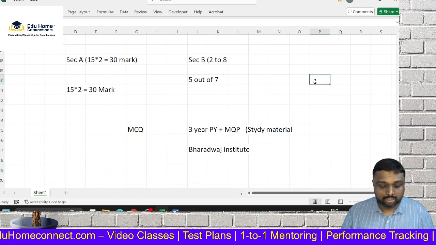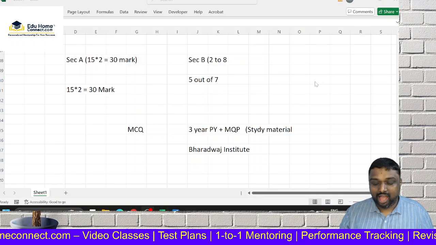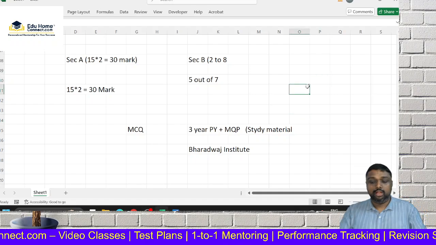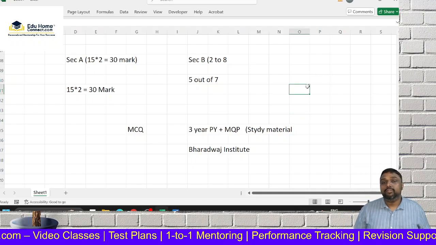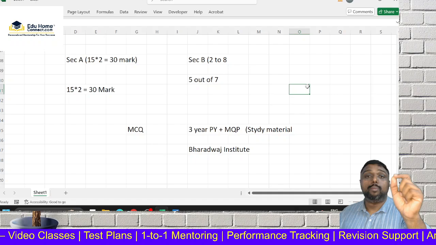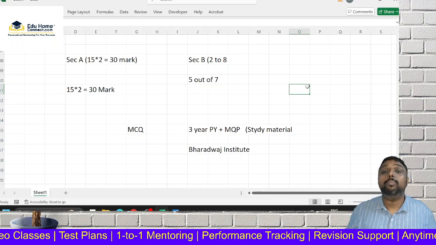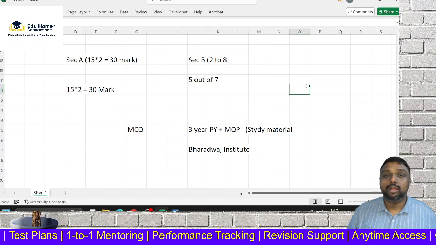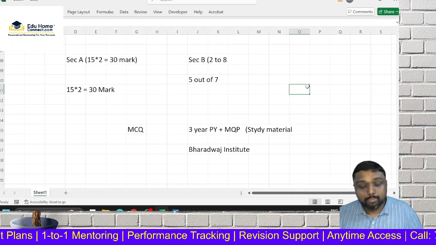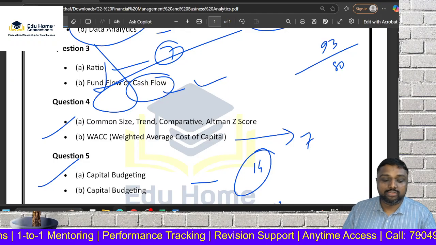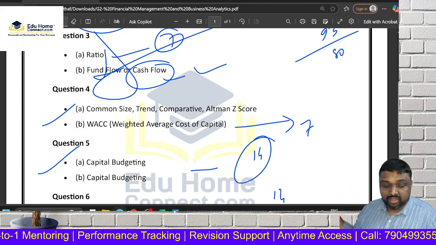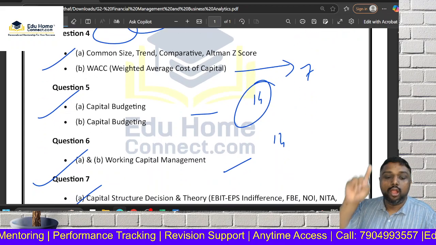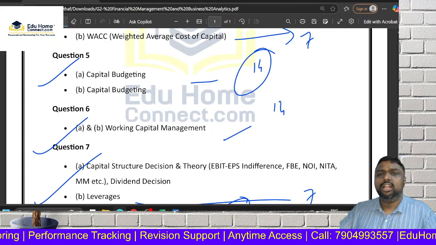So my dear friends, hope all of you are clear on how to approach this exam. When you approach this FM exam, you have to approach strategically. There is no meaning in keeping a prolonged session when we have just 10 days for our exam. So I request you to prepare properly on the weightage we gave. Which chapters are very important? Capital budgeting we should not miss. Working capital we should not miss. Leverages.